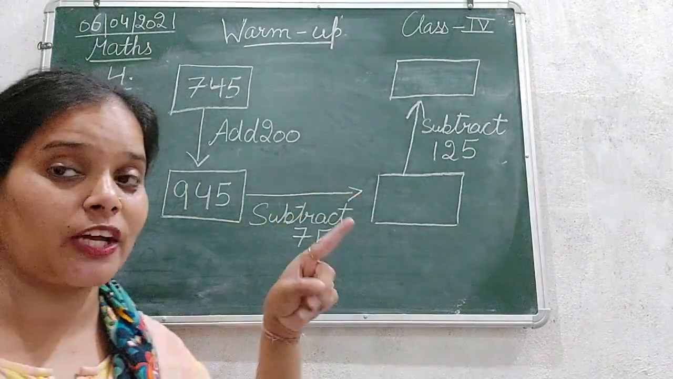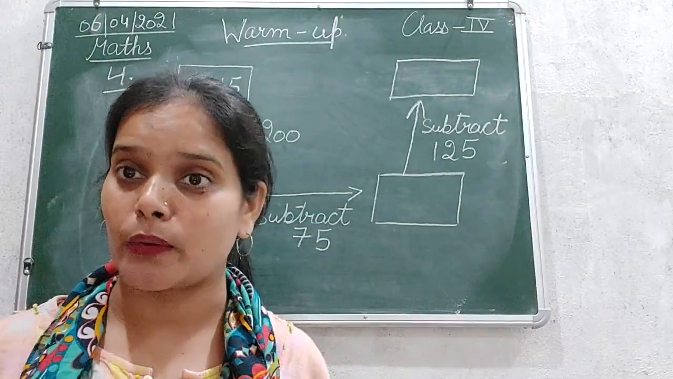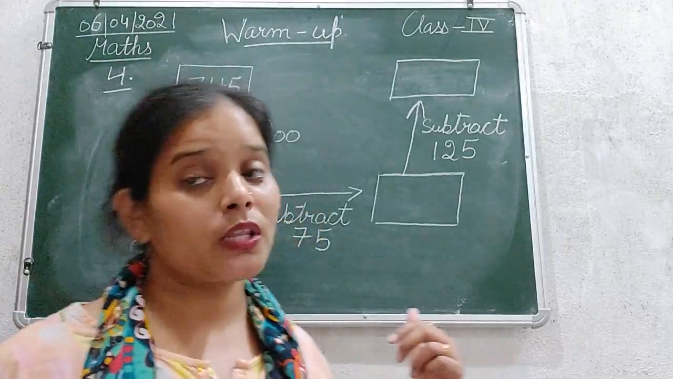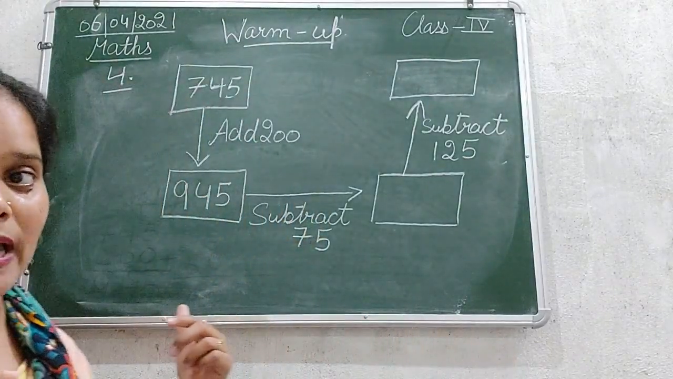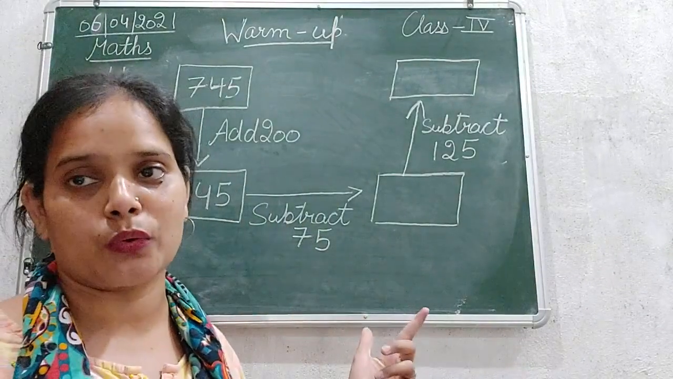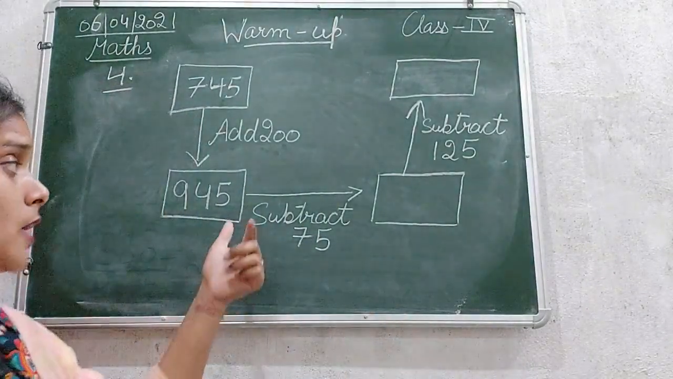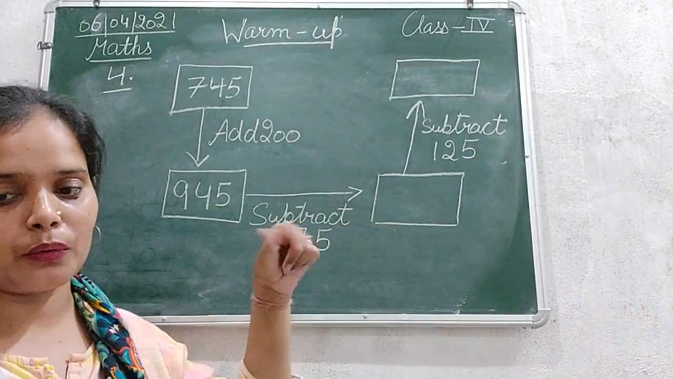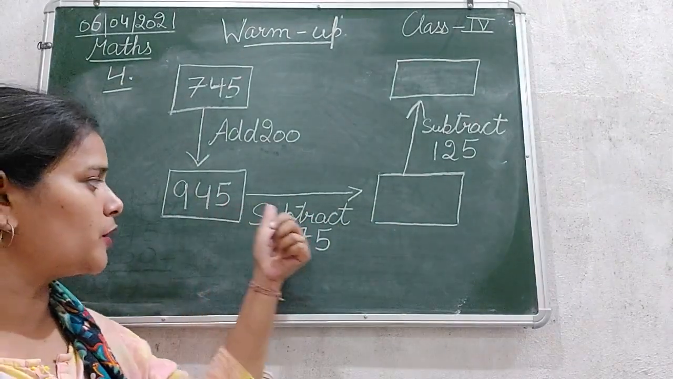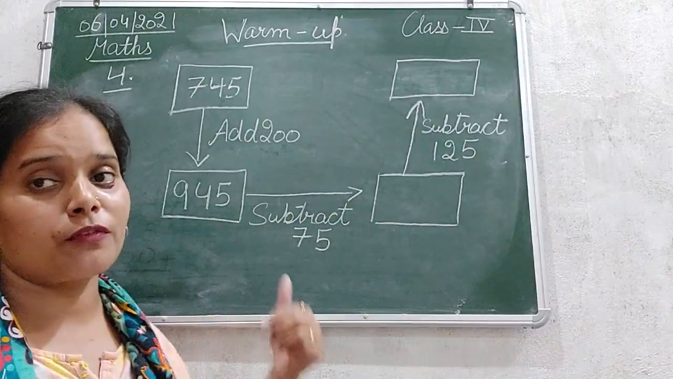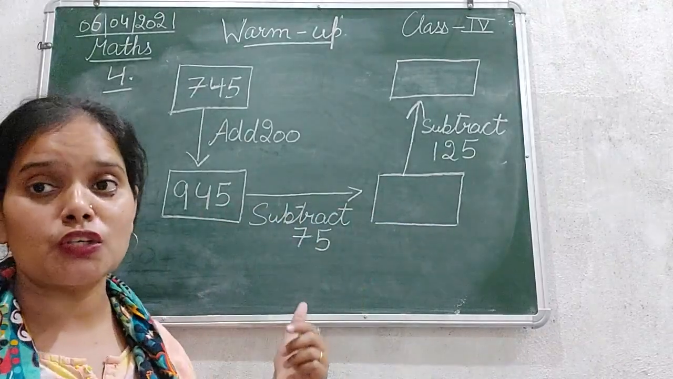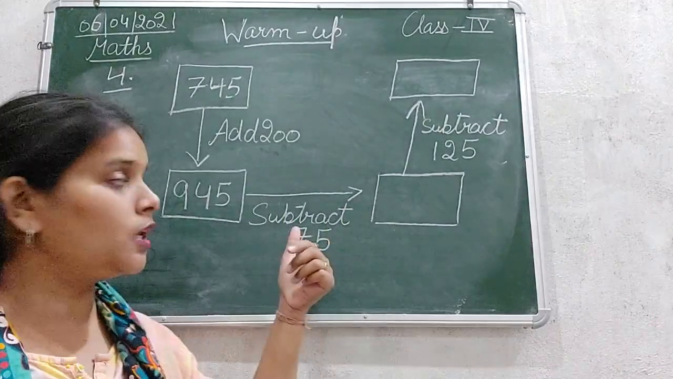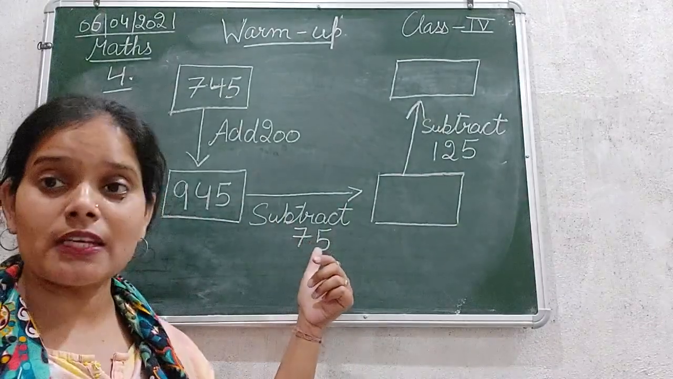For directions, what do we use? We use arrows. Okay, so in this as well we are going to follow the arrows. While following this arrow, you can see 945 to this. For moving from this to this, what we need to do is subtract 75.